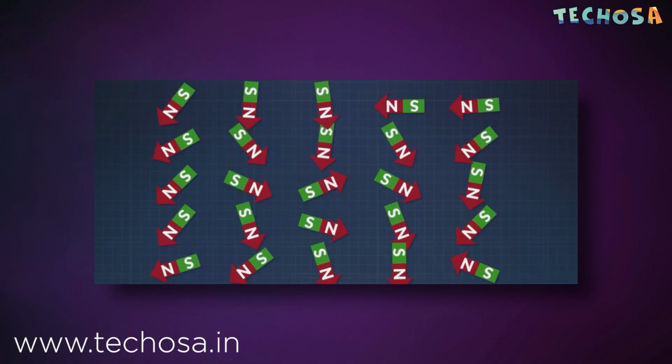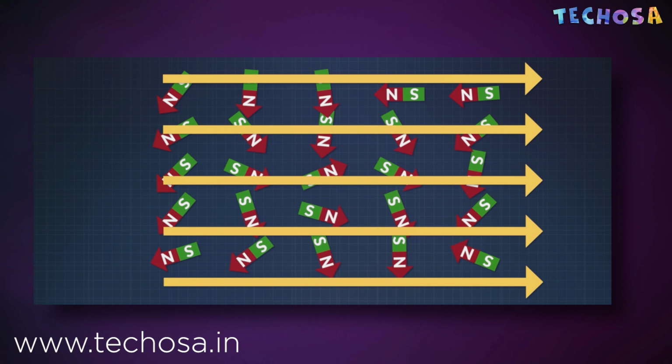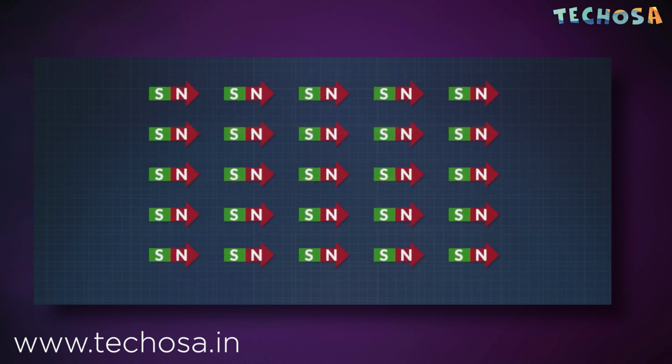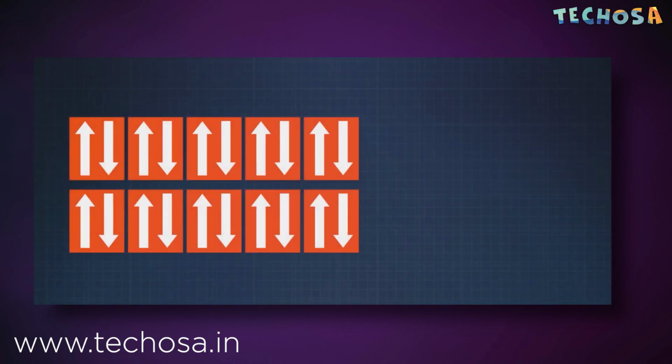Their movement generates an electric current and causes each electron to act like a microscopic magnet. If the majority of electrons in an atom spin in the same direction, a strong magnetic field is produced. The direction of the electron spin determines the direction of the magnetic field. If the same number of electrons in the atom spin in opposite directions, the electron spins will cancel out. Thus, the magnetism will also be cancelled.